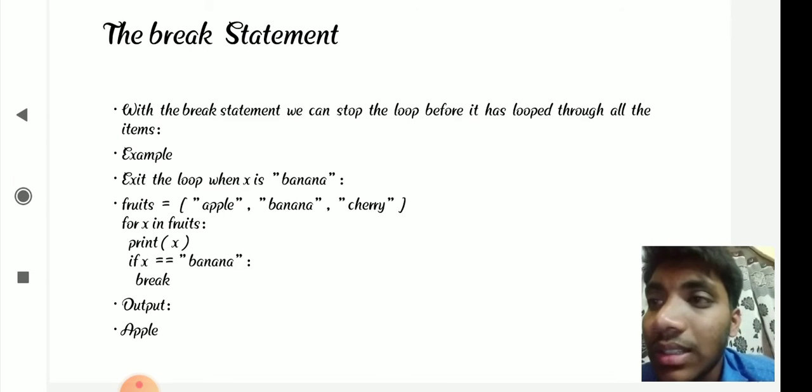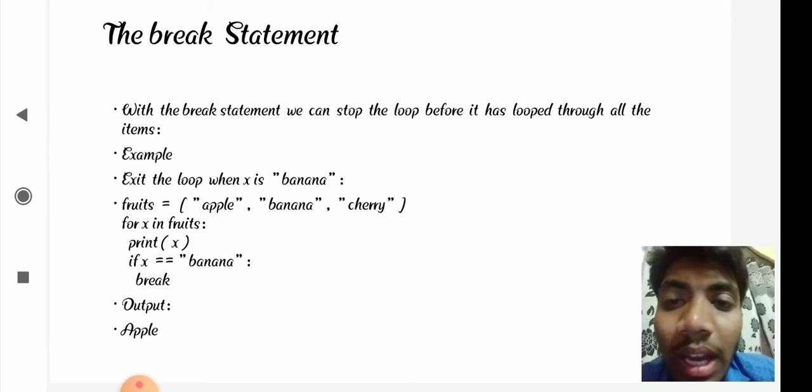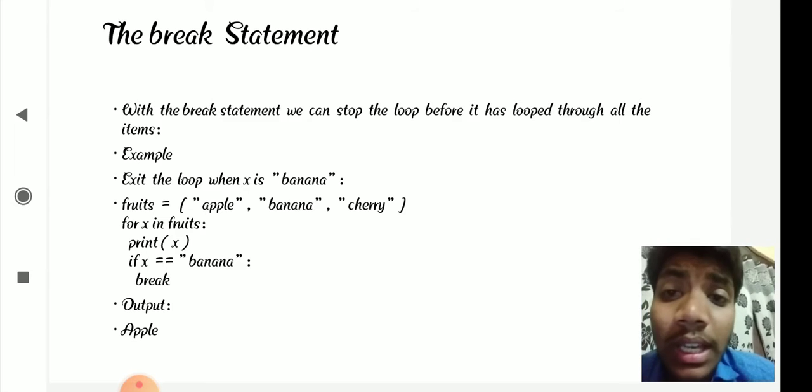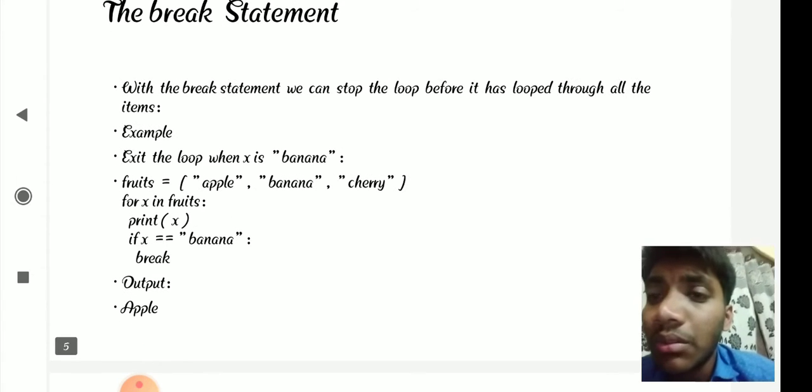Let's see an example. Fruits: apple, banana, cherry. For x in fruits, print x. If x is equal to banana, break. So it is going to print up to banana only. As banana comes, the loop breaks and will not go further. In this way we can leave out unwanted items which we don't want.